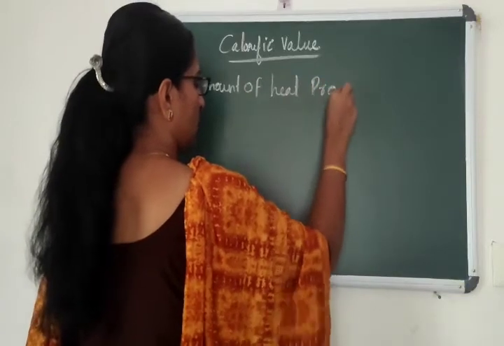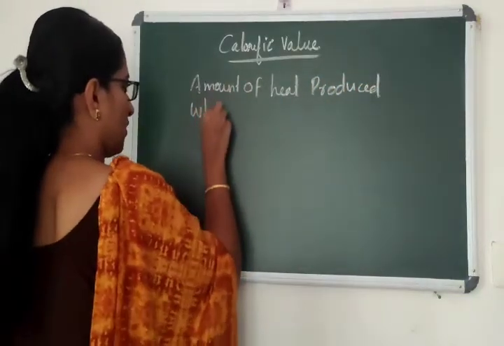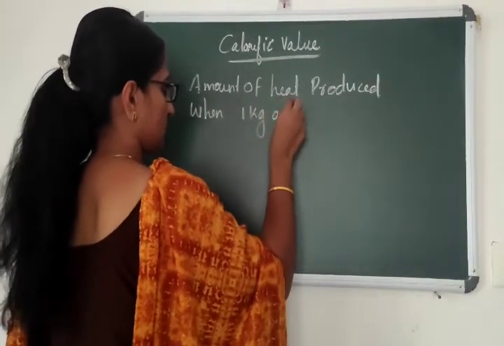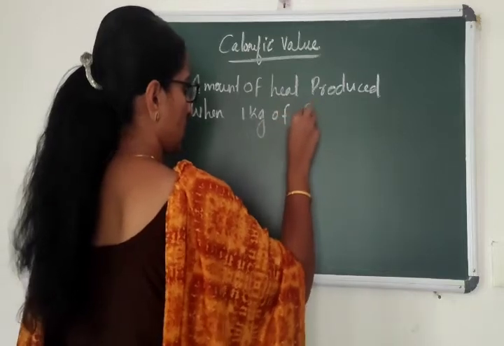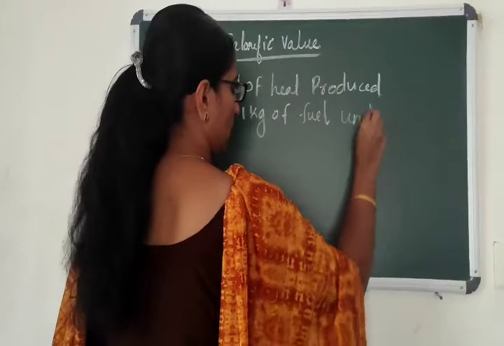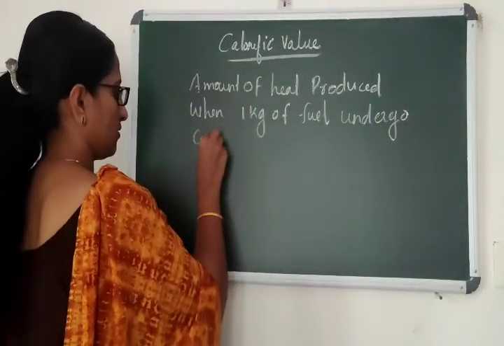Amount of heat produced when 1 kilogram of fuel undergo complete combustion.